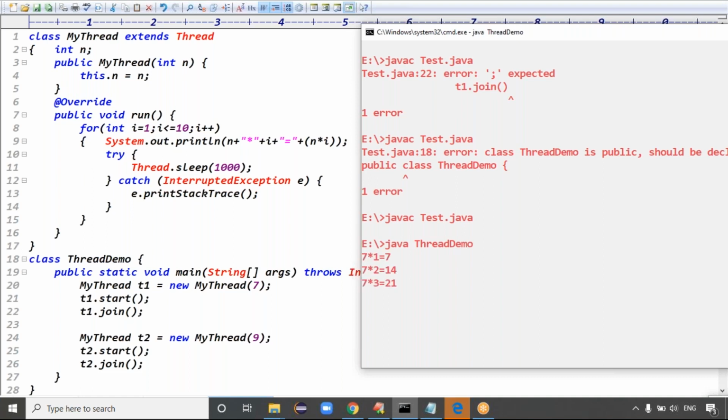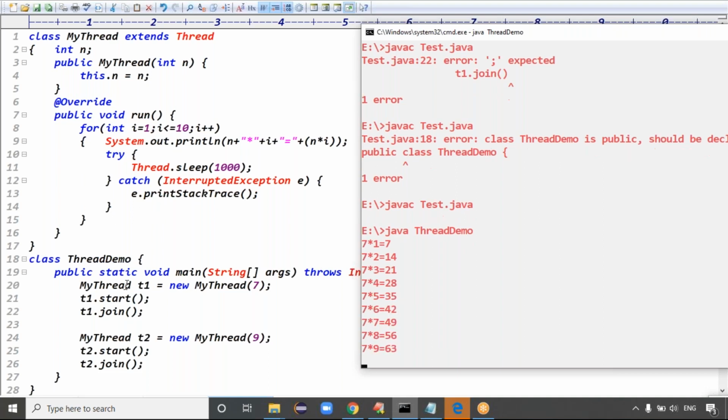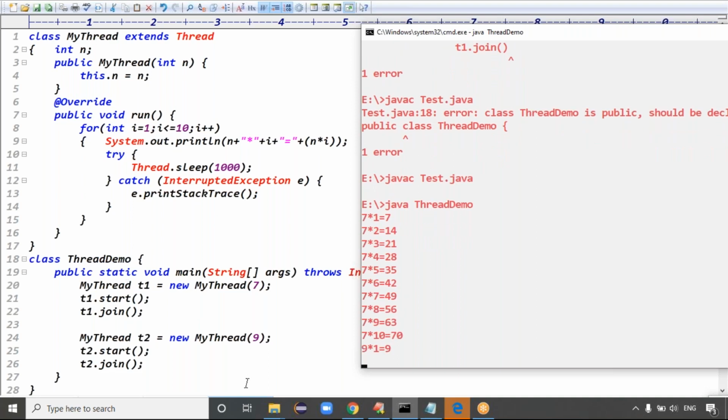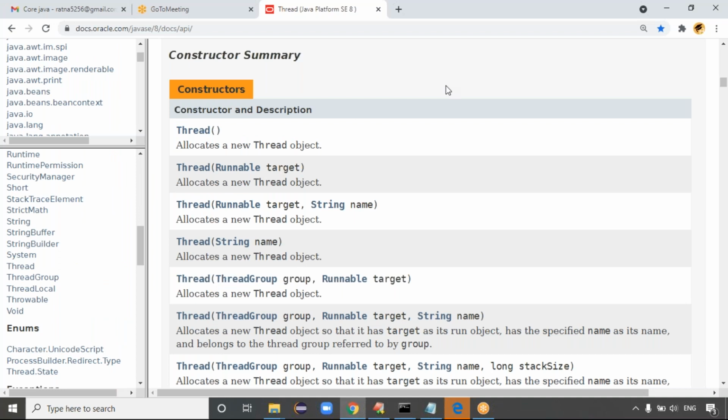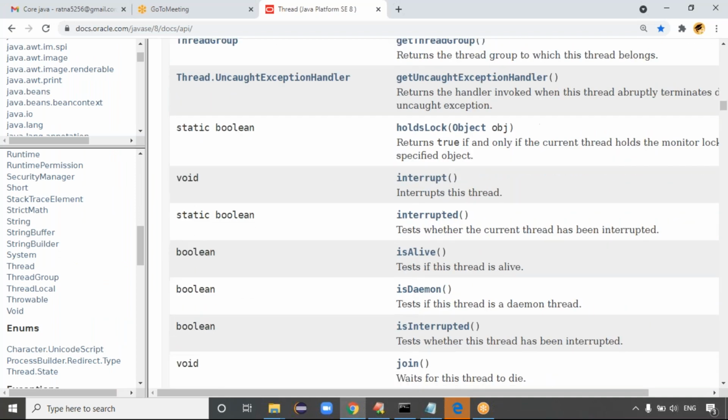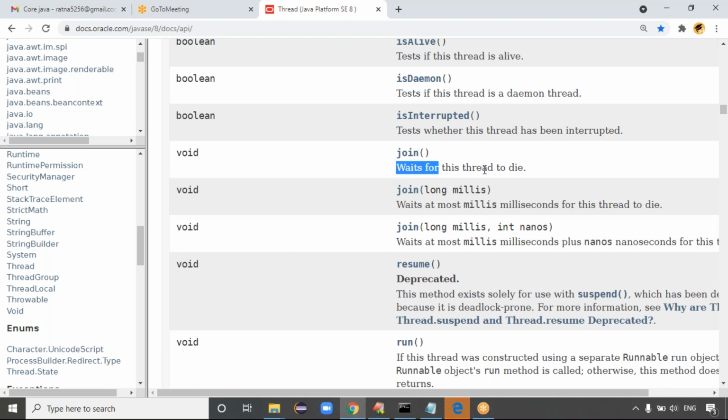7 1s are 7, 7 2s are 14, like that. It's printing with a 1 second gap, right? Any second thread will wait until this thread dies. He's saying a very good statement. It is saying wait for the thread to die. This thread waits for this thread to die. This thread to die means the current thread.